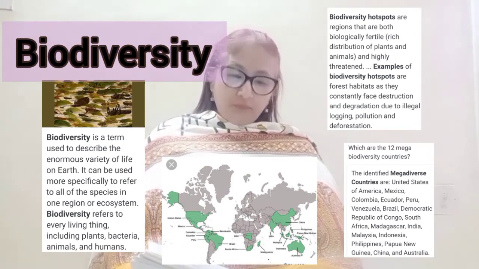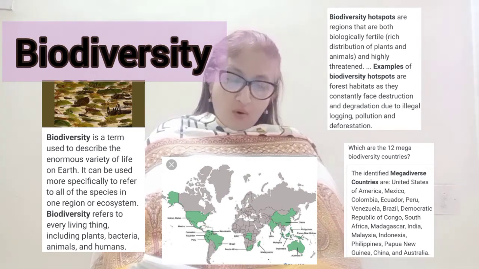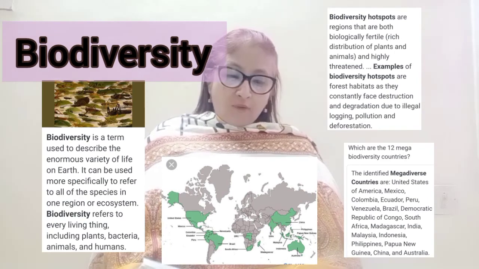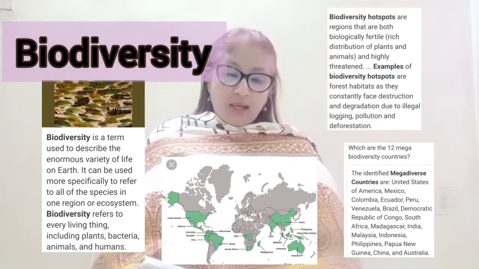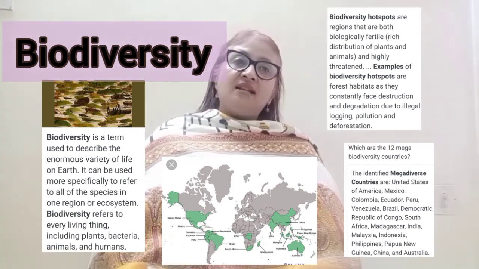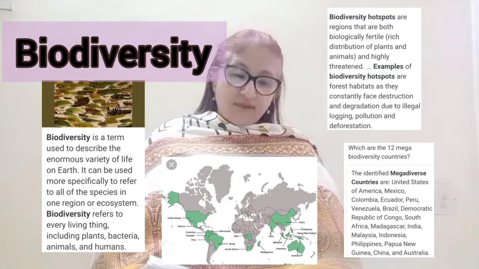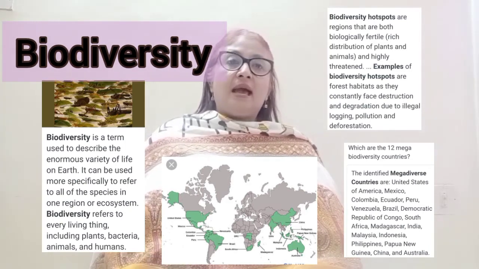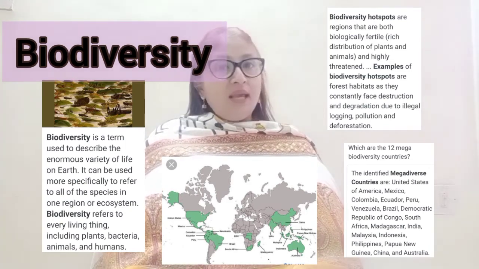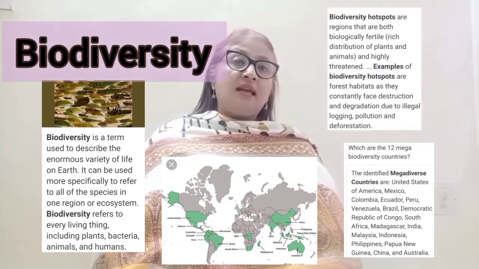Now, let us see what we mean by biodiversity hotspots. The warm and humid tropical regions on the earth, that is between Tropic of Cancer and Tropic of Capricorn, are rich in diversity of plants and animals. Now, why do you think they are rich in diversity, especially this area?